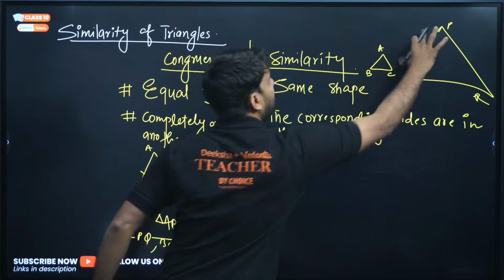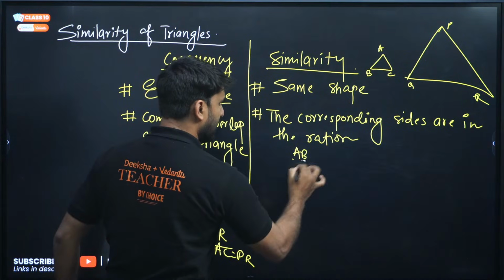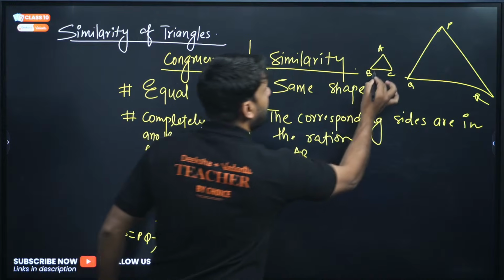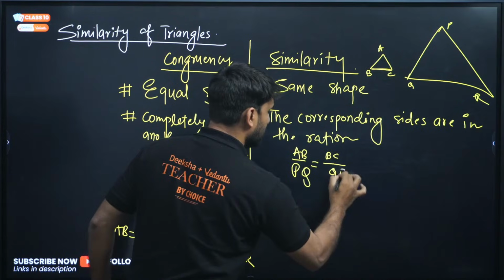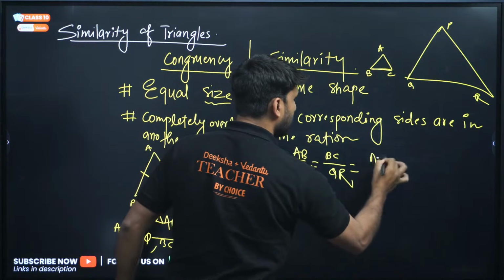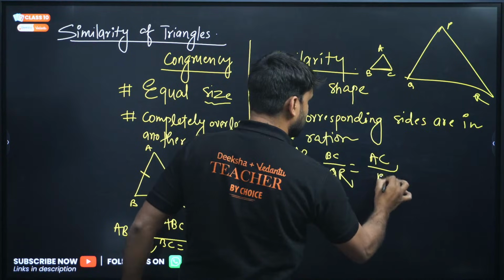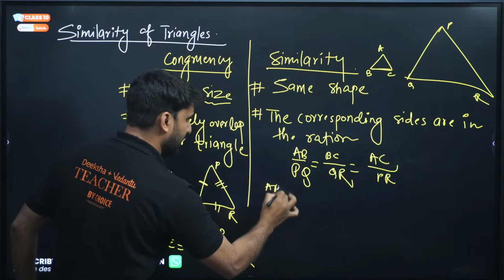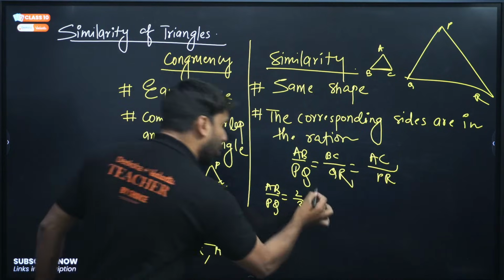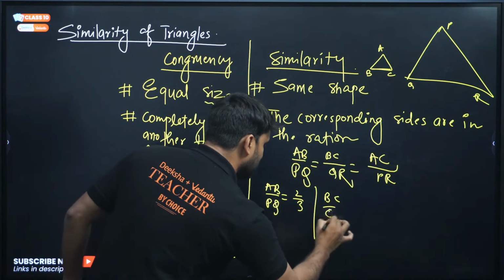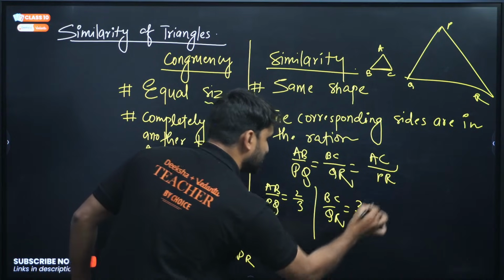It means AB divided by PQ will be equal to BC divided by QR equals AC divided by PR. It means when you are finding AB by PQ, you might get 2 by 3. So BC by QR will also be 2 by 3 in ratio.